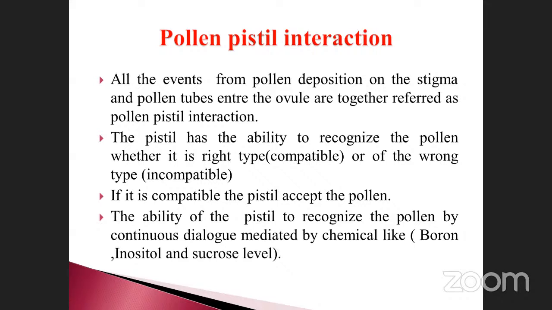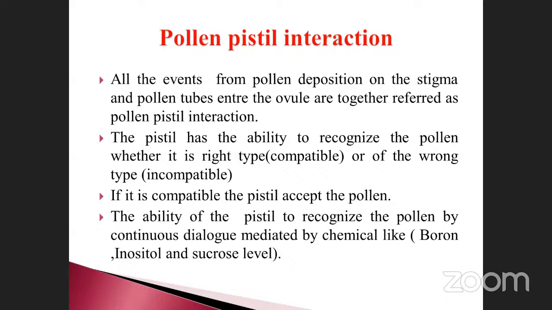This is very important. The ability of the pistil to recognize the pollen by continuous dialogue is mediated by chemical components. One is called boron, another is inositol, and another is sucrose. These are the three components very essential for the pollen-pistil interaction. This is also very important.